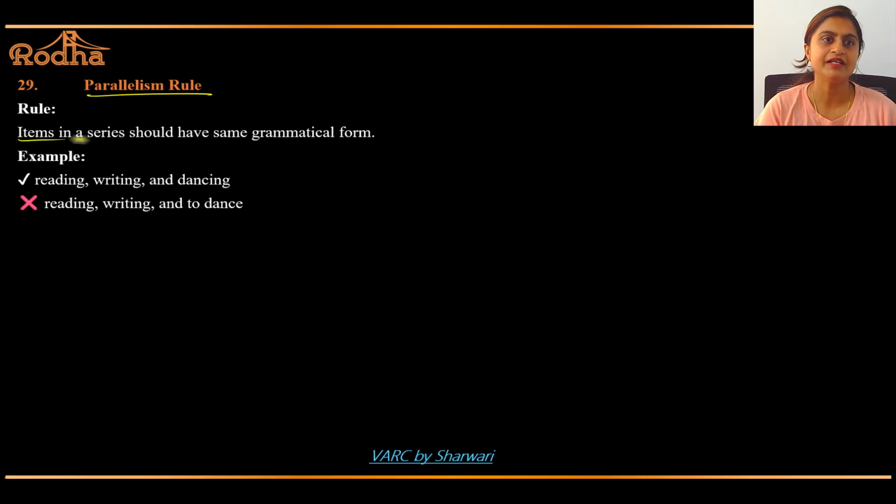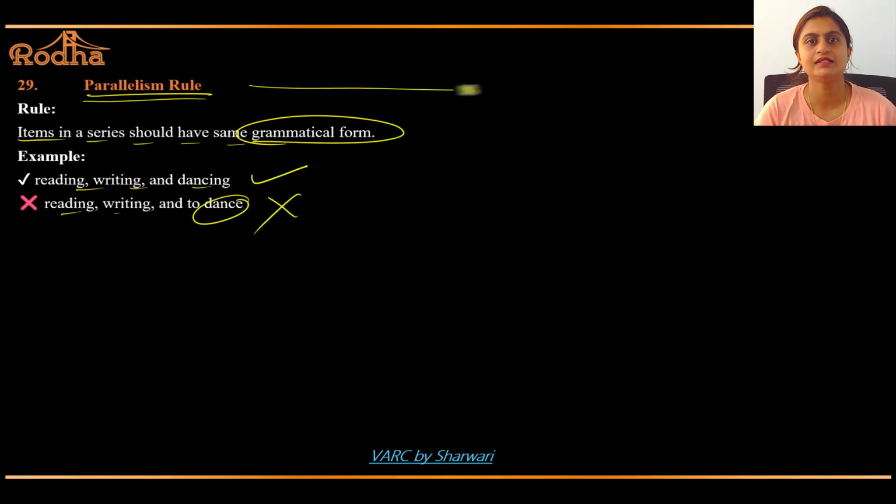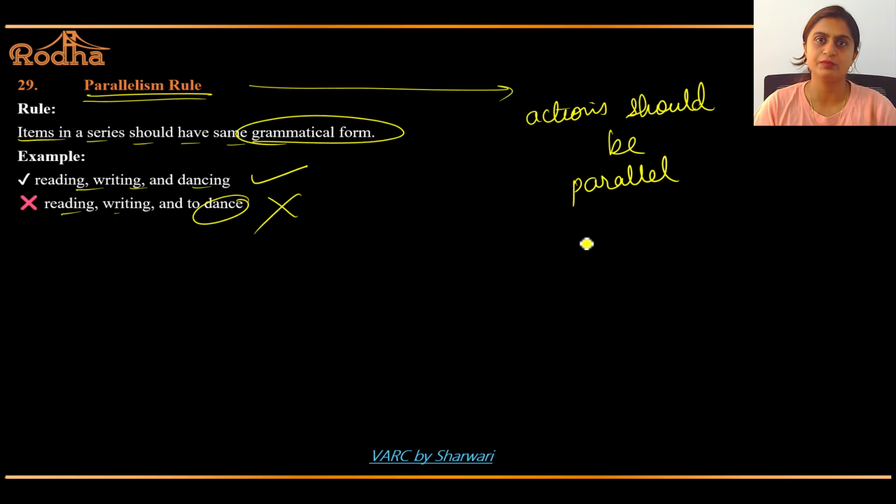Parallelism rule. Items in series should have the same grammatical form, right? Reading, writing, dancing, correct. Reading, writing to dance, always wrong. Parallelism. Actions should be parallel. Correct? Actions should be parallel.